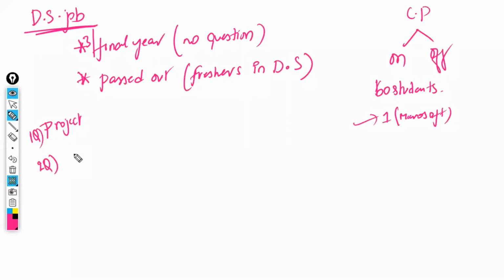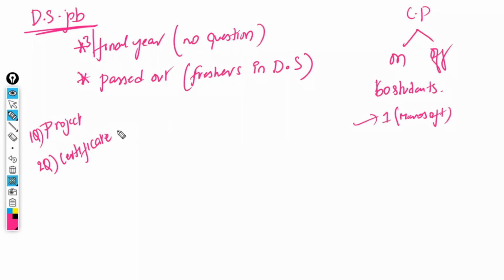Question number 2, ask what certificate you have. If they say a course completion certificate, it just means you went to that institute, paid the course amount and took the certificate. Course completion certificate does not mean having the subject. Paying the fees is what gets you a course completion certificate. If anyone says they have a course completion certificate, how did you get it? By paying fees only, right?